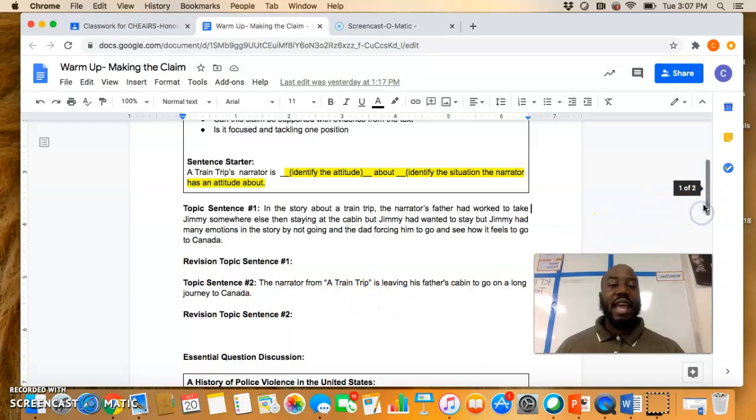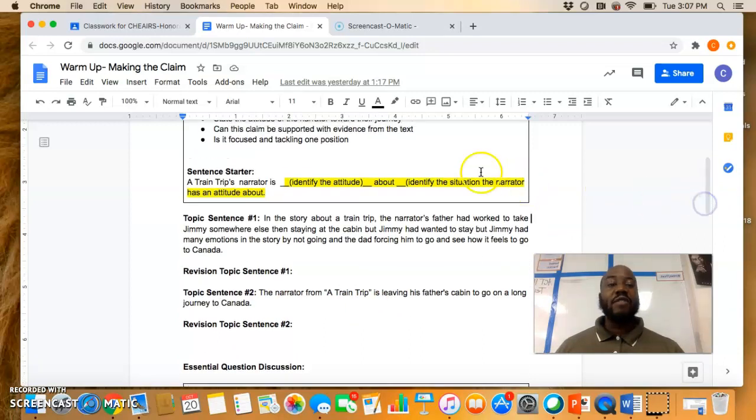After you're done with that, you're going to type it in and then press the submission button. And then that's it.